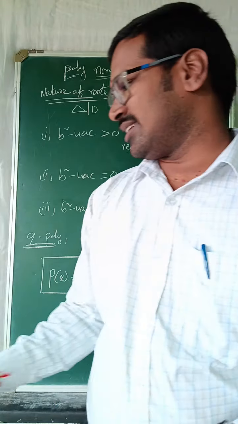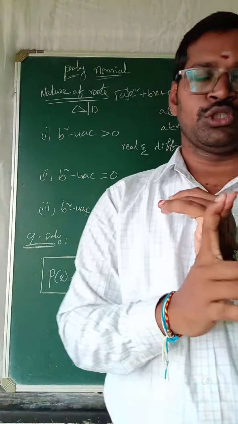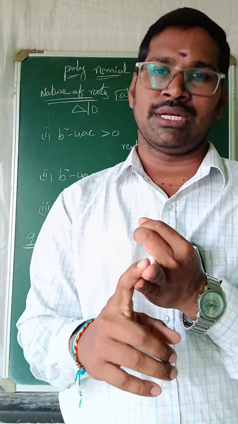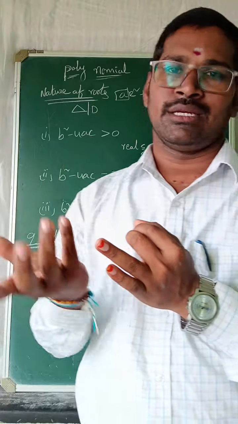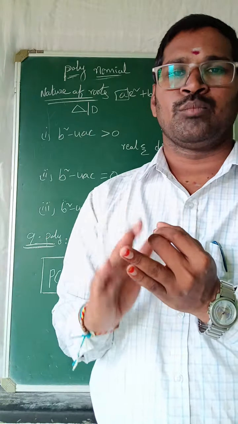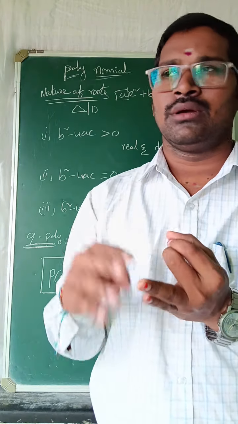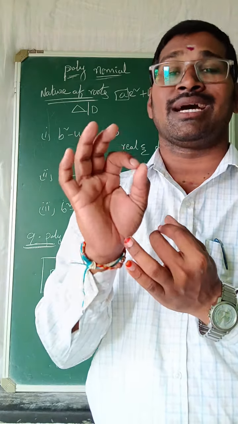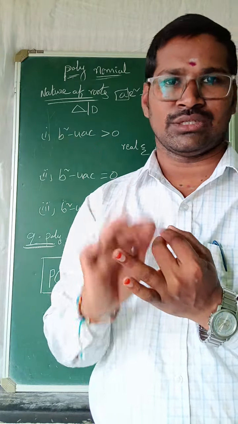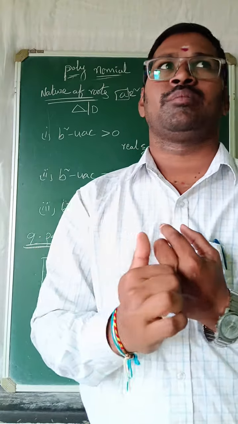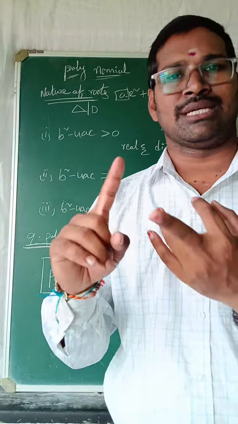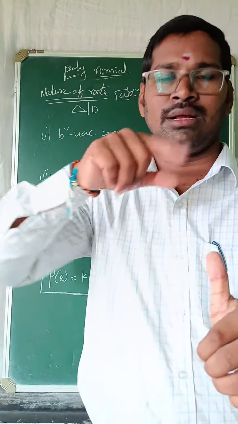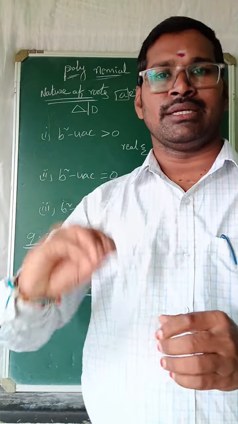Once again, first of all we discussed who introduced polynomial, that is René Descartes, in the 15th century, and after that the definition. Polynomial means poly means many, terms, so many terms. In the definition, the important point is that an is not equal to 0 and the exponents must be non-negative integers. After that we discussed the types of polynomials based on the terms and based on the degree. And in graphical representation also we discussed: the number of times the x-axis is touched is the number of zeros we get.